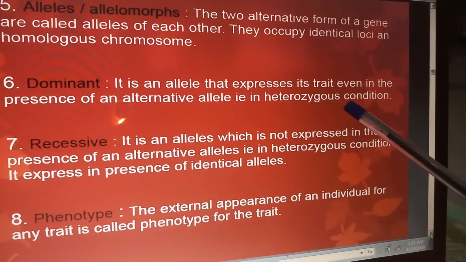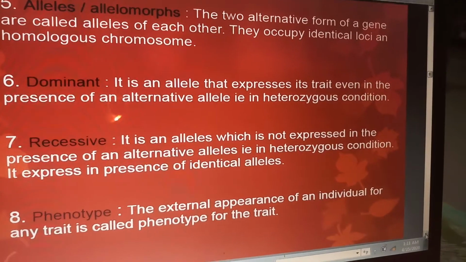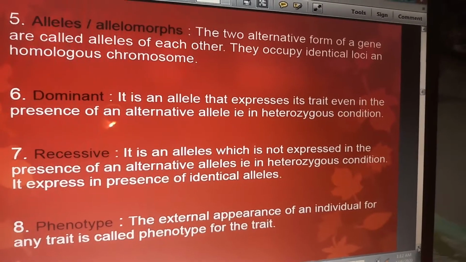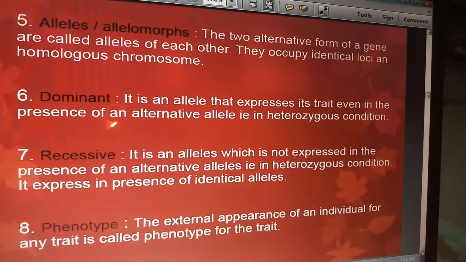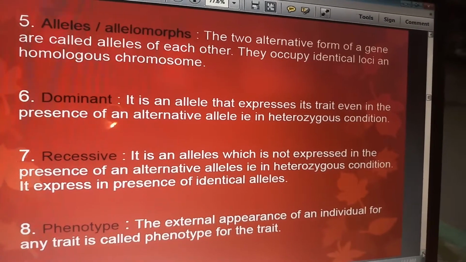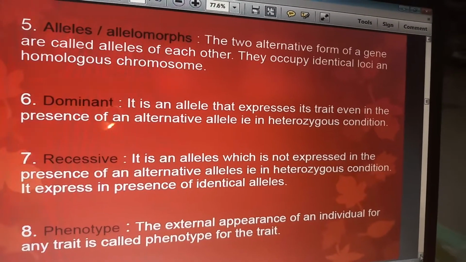What do you mean by dominant? It is an allele that expresses its trait even in the presence of alternative allele, in heterozygous condition. Suppose I write capital T and a small t, then capital T is dominant because the small t is recessive.